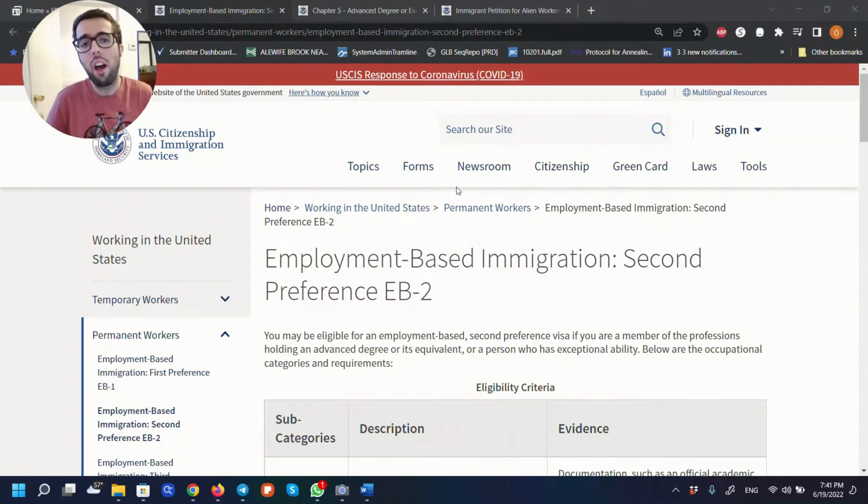About 3 years ago, I applied for a green card under the category of EB-2 NIW, or EB-2 National Interest Waiver. This is a category where you can get a green card without having to have a sponsor, and you can self-petition, which means that you can do it without an employer that sponsors you. You can actually do it yourself without lawyers. Of course, you can choose to have attorneys to represent you and to help you prepare the case, but you don't have to.